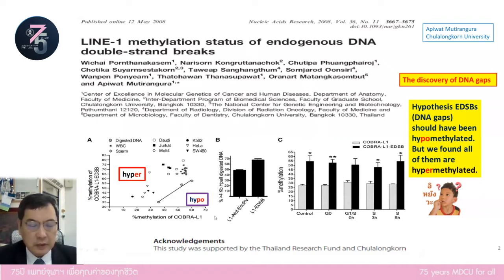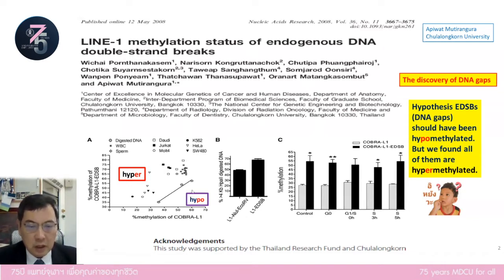The x-axis represents the methylation of the genome. The y-axis represents the methylation of DNA gaps. If DNA gap and genome DNA methylation are equal, the data is supposed to be here. If the DNA gap methylation status is hypomethylated, then the data is supposed to be here. So what we have is opposite to our hypothesis.